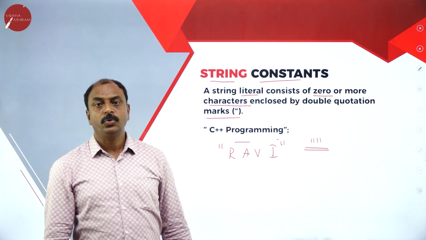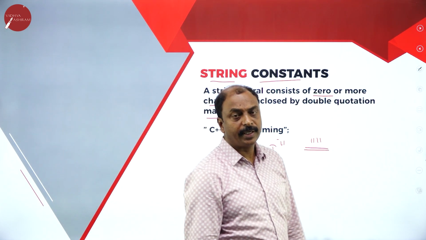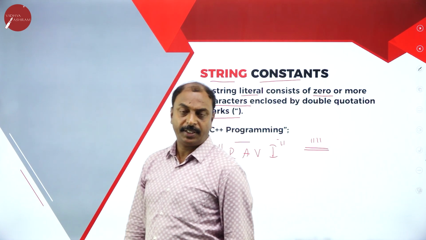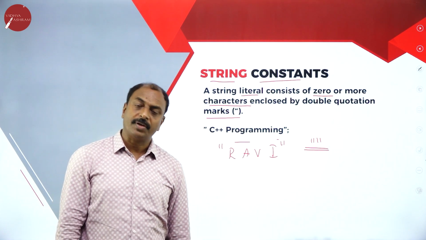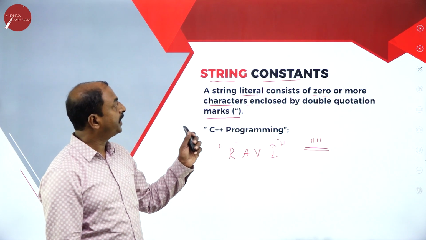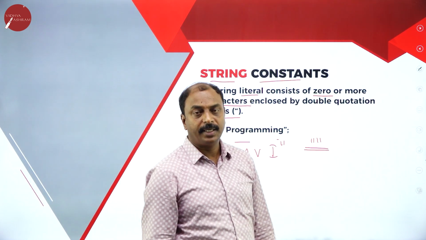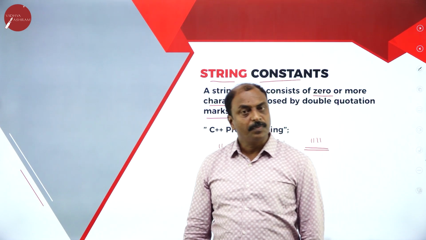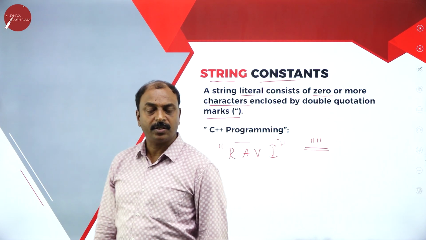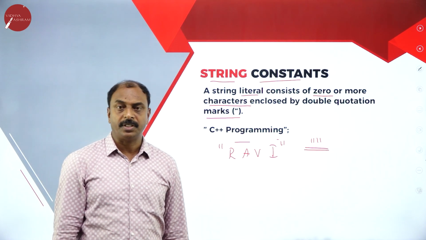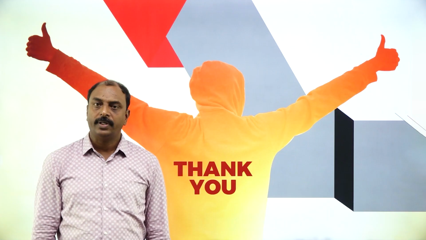Students, in this session we have learned the definition of identifiers and the rules to frame identifiers, the definition of keywords, and also different types of constants. They are integer constants, decimal constants, floating point constants, character constants, and string constants. So let us continue our discussion in my next session. Thank you very much.